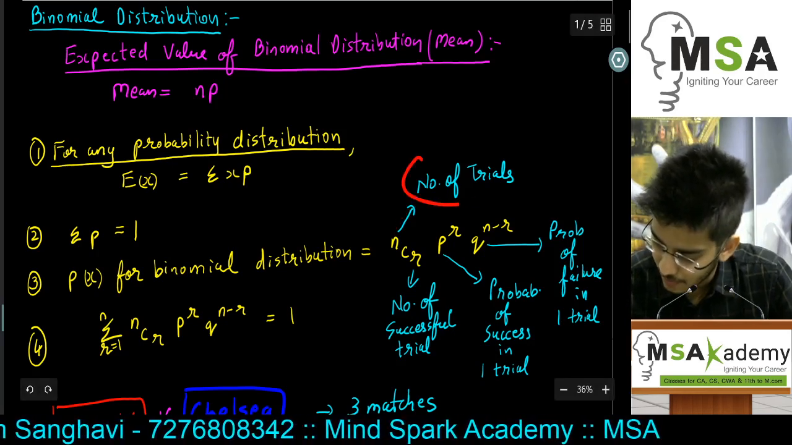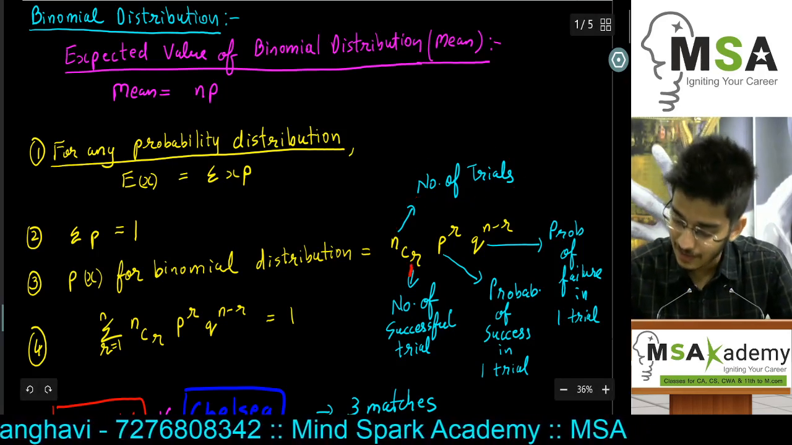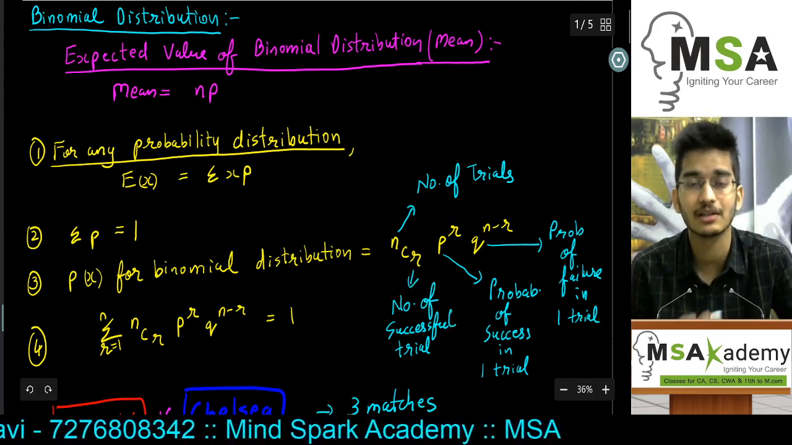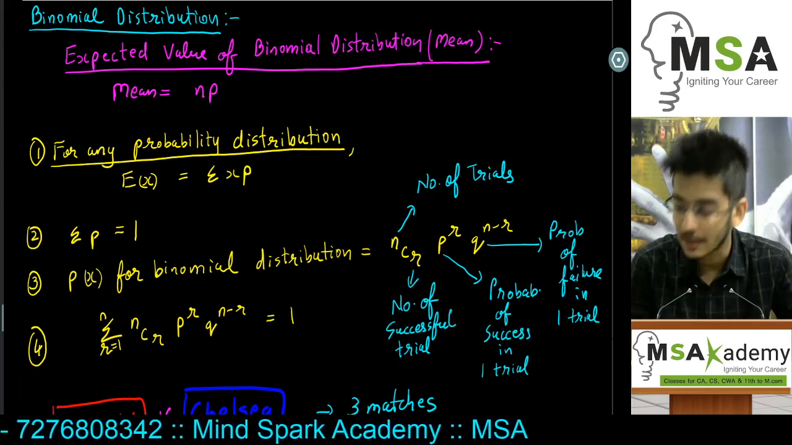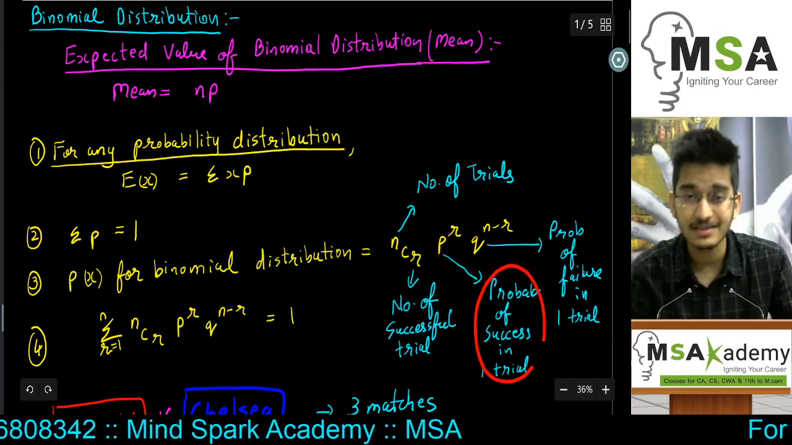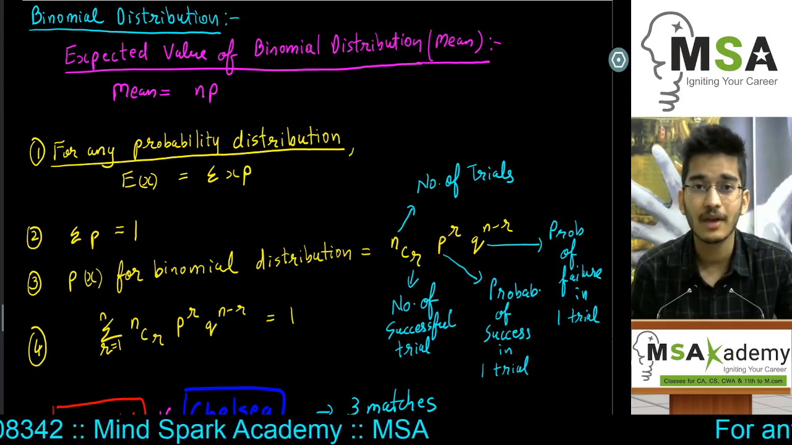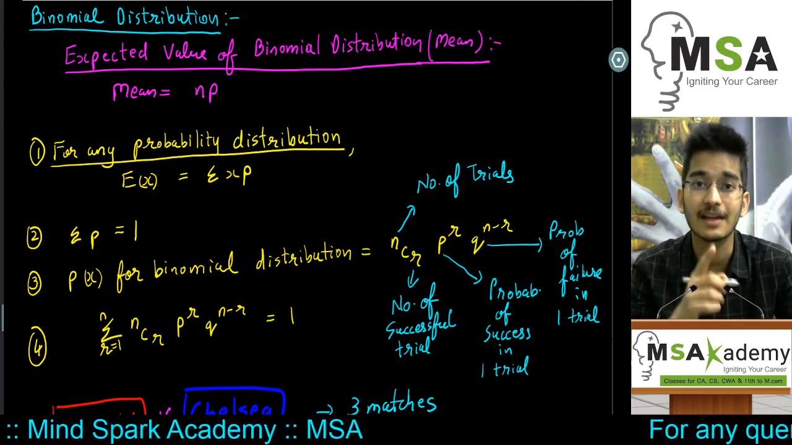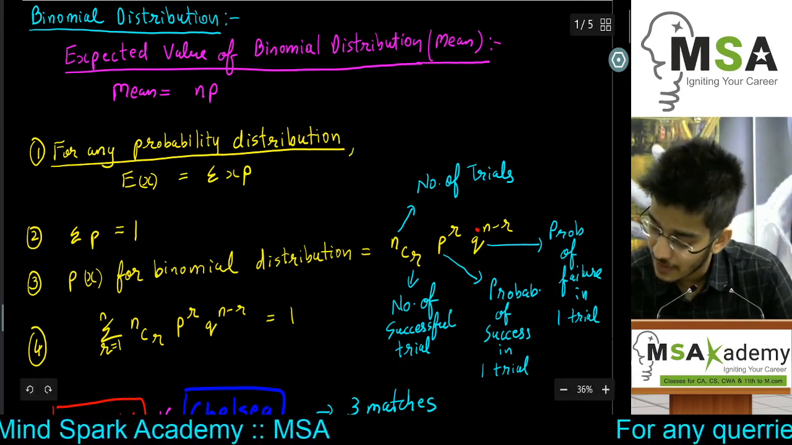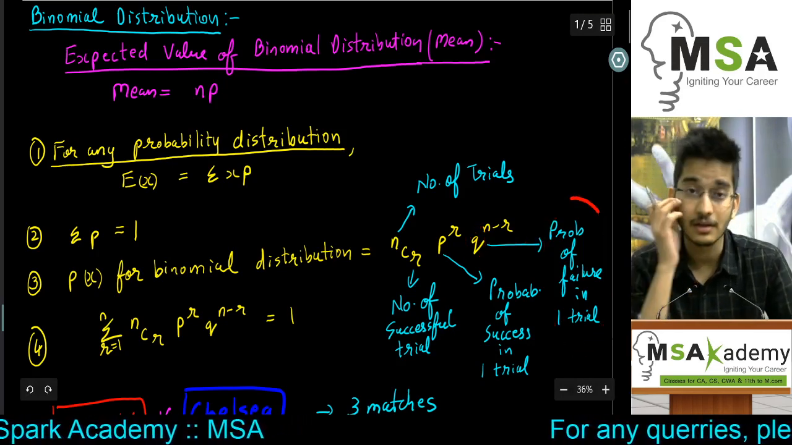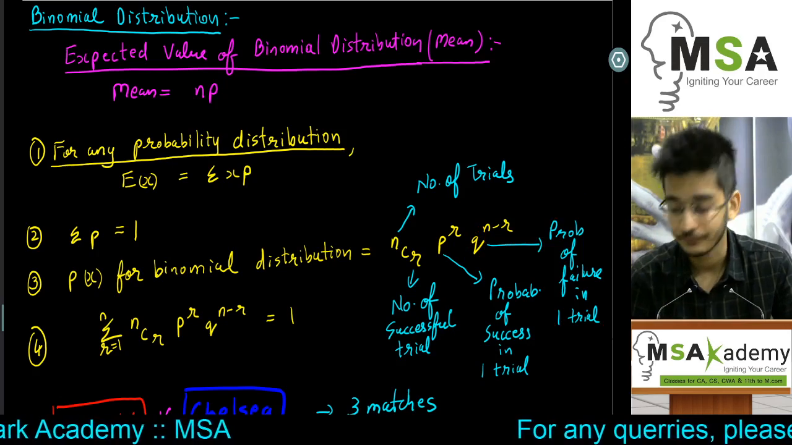So n is the number of trials, r is the number of successful trials, the one whose probability we want to find. P is the probability of success in one trial. So if we are looking at just one trial, P gives us the probability of success in that single trial, whereas Q is its complement, the probability of failure in the same single trial.